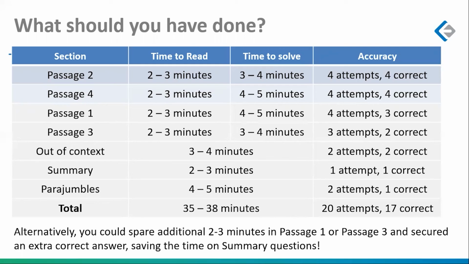Summary, you could have just left it. That's why I have this text at the bottom. You could have simply spared 2 to 3 minutes extra in passage 1 or passage 3. Instead of getting 4 attempts and 3 correct or 3 attempts and 2 correct, you could have gotten me an additional correct in the RCs and just given up on summaries. Not an issue at all.